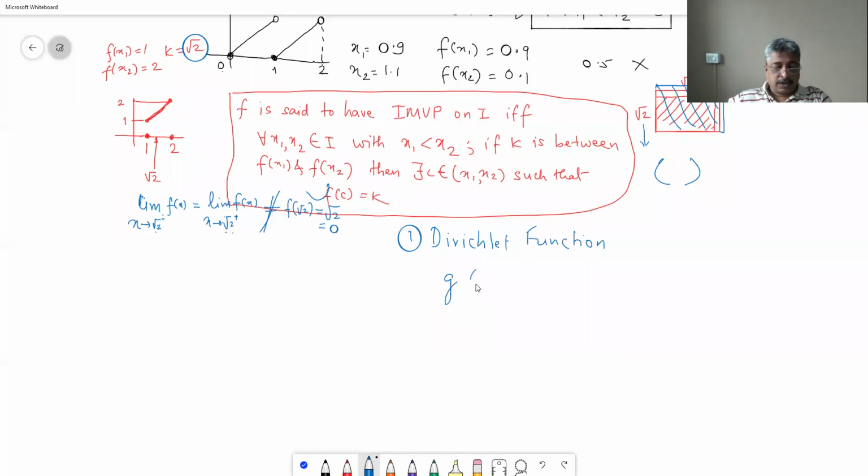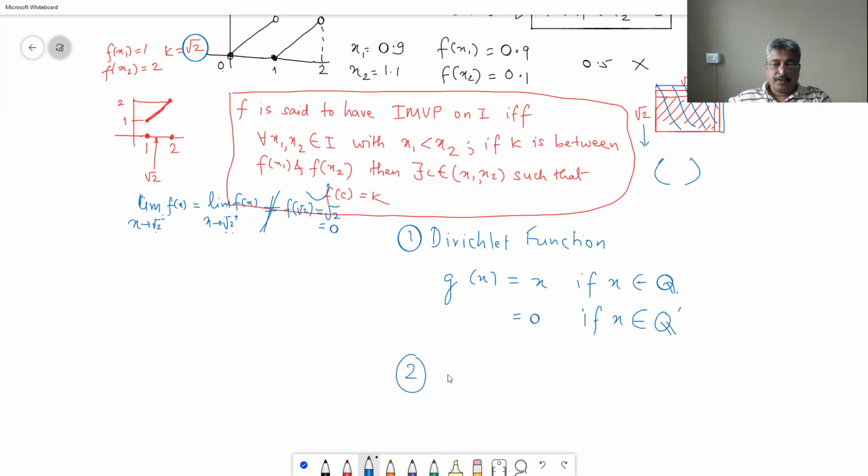g of x is equal to x if x belongs to rationals, and is equal to 0 if x belongs to irrationals. Think about it.